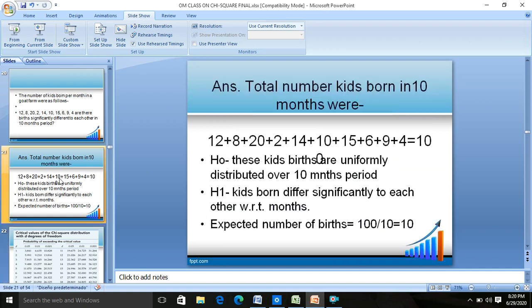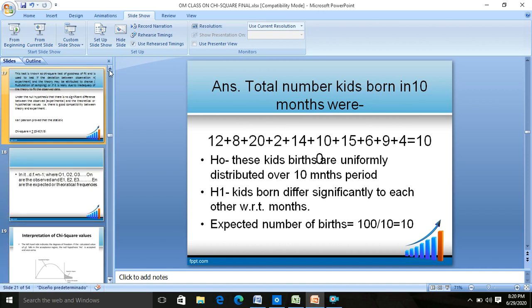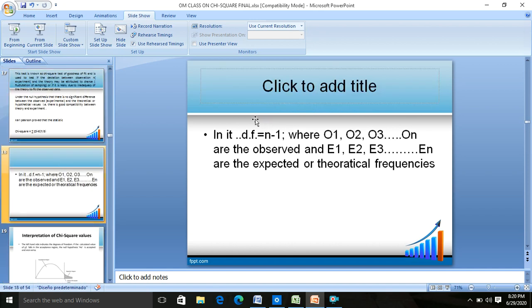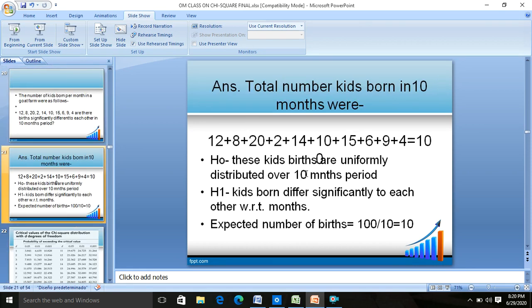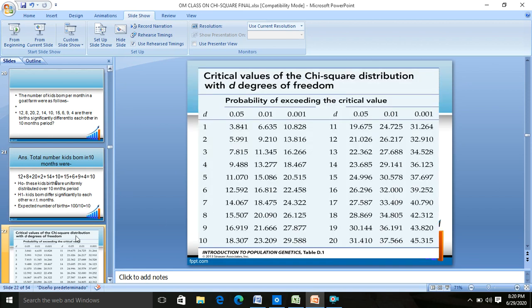In this case, we have the data of 10 months, so the degree of freedom is n minus 1, that is 10 minus 1, which is 9. In the chi-square test of goodness of fit, the degree of freedom is n minus 1. So the degree of freedom is 9. This is how you look for the tabulated chi-square value.